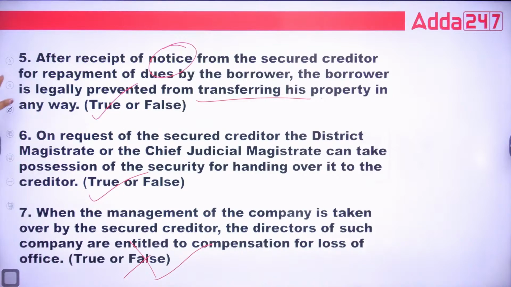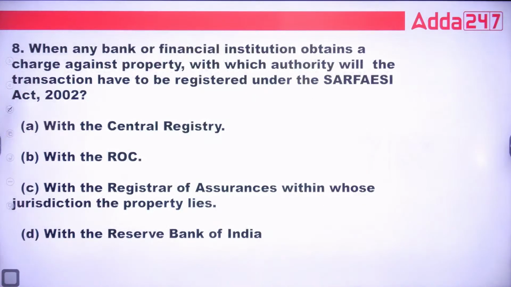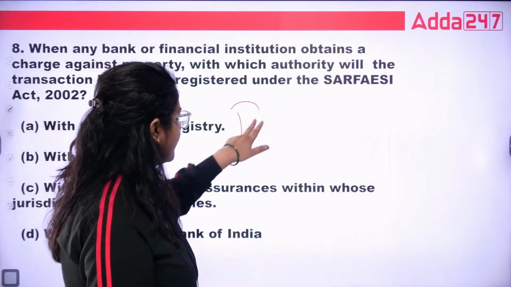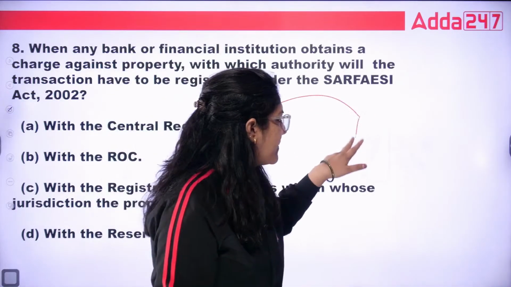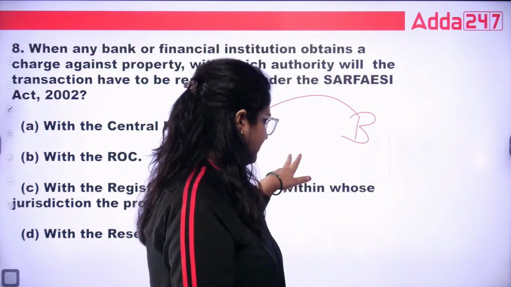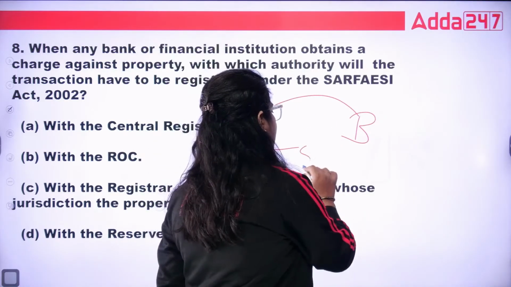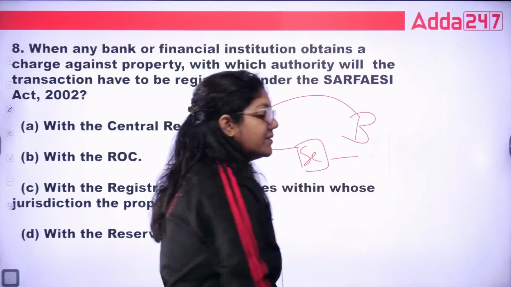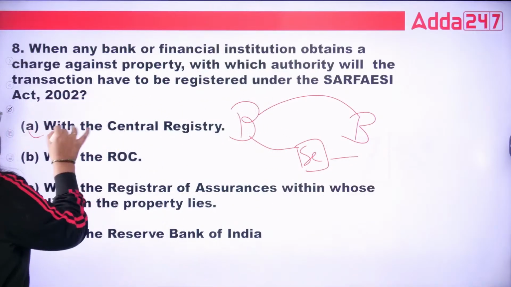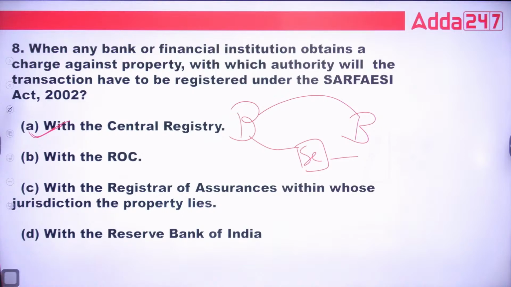Cool. Next. When any bank or FI obtains a charge against property, with which authority will the transaction have to be registered under the SARFAESI Act? Because see, when a borrower takes money from the bank and the borrower gives the security, that security must be registered with the central registry. So A will be the right answer for this question. Is it okay? A will be the right answer.